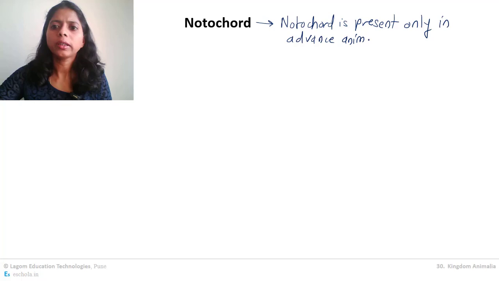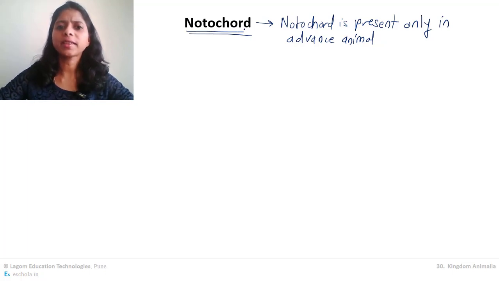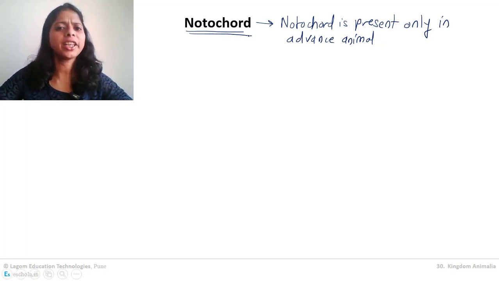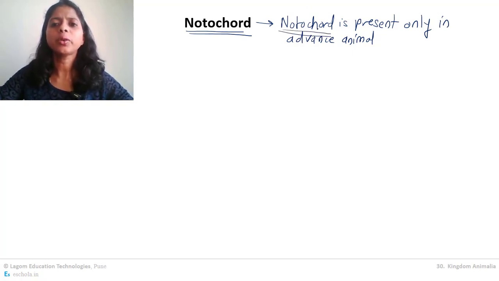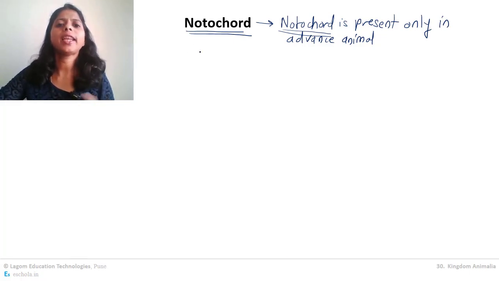So notochord is an advanced structure and is not present in primitive animals like sponges, it is absent. In coelenterates, it is absent. In jellyfish and starfish, we don't find such a complicated structure. So the presence of notochord is an indication of an advanced animal. Before actually shifting to this organ, you need to understand a few basic things about the advanced animal body.